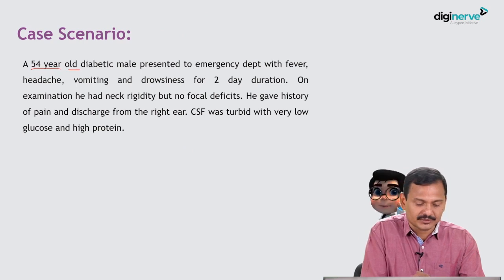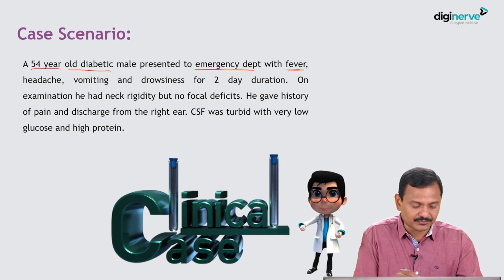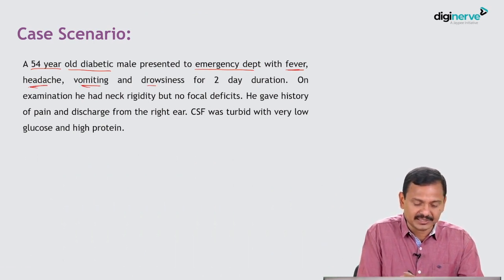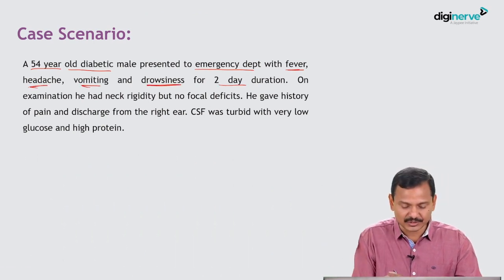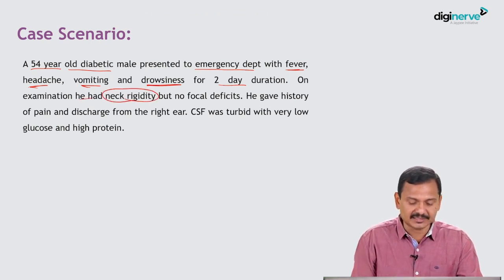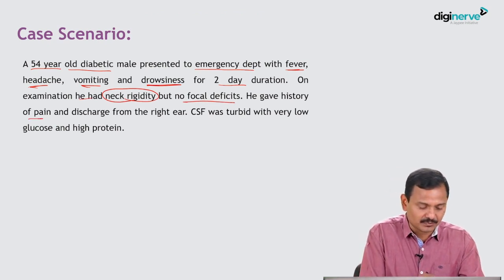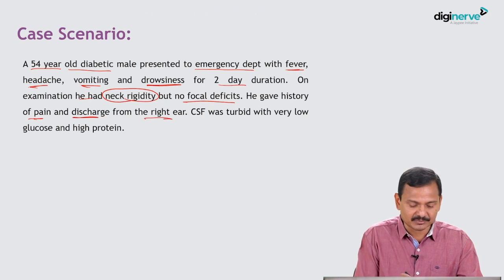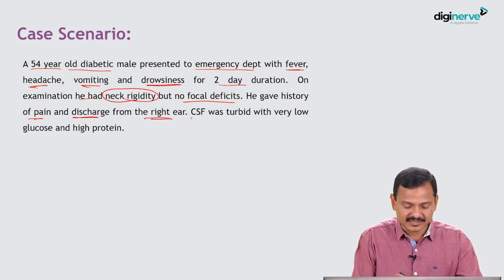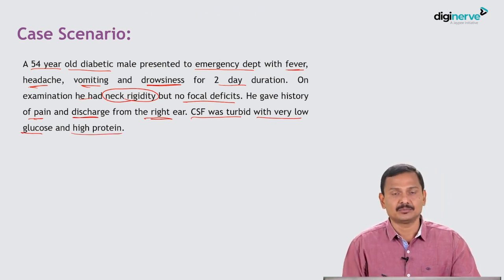So let's start our session with a case scenario. Here comes a 54-year-old diabetic male presented to emergency department with fever, headache, vomiting and drowsiness for 2 days duration. On examination, he had neck rigidity but no focal deficits. He gave history of pain and discharge from right ear some time back, and CSF was turbid with very low glucose and high protein.